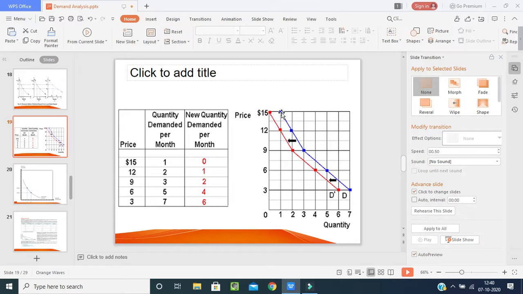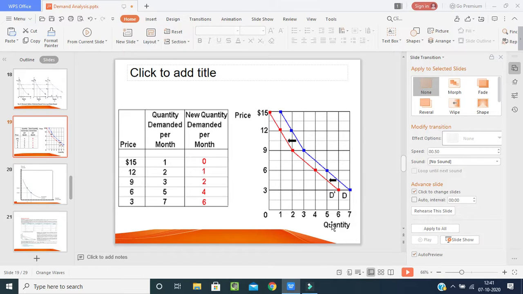If I increase the price, that means if I keep it directly at $15, how many people are purchasing? No one. If I decrease the price a little bit, one customer is there, quantity of 1 will be there. If I decrease a little more to $9, the quantity will be 2. If I decrease to $6, the quantity will be 4. When I decrease to $3, the quantity will be 6.